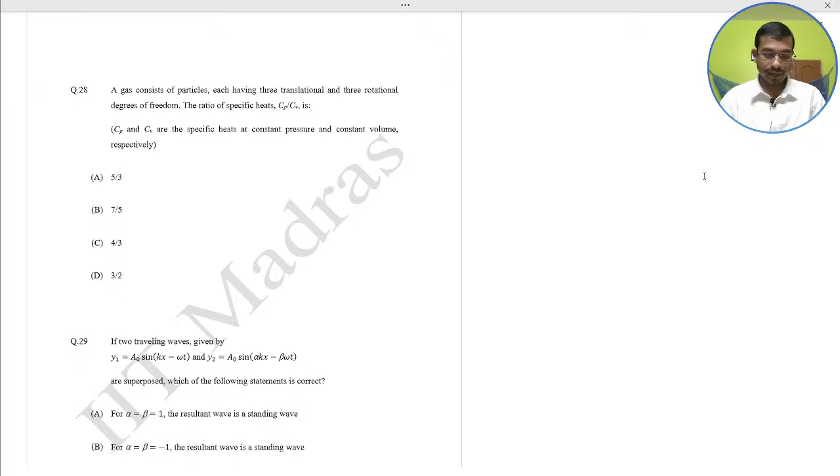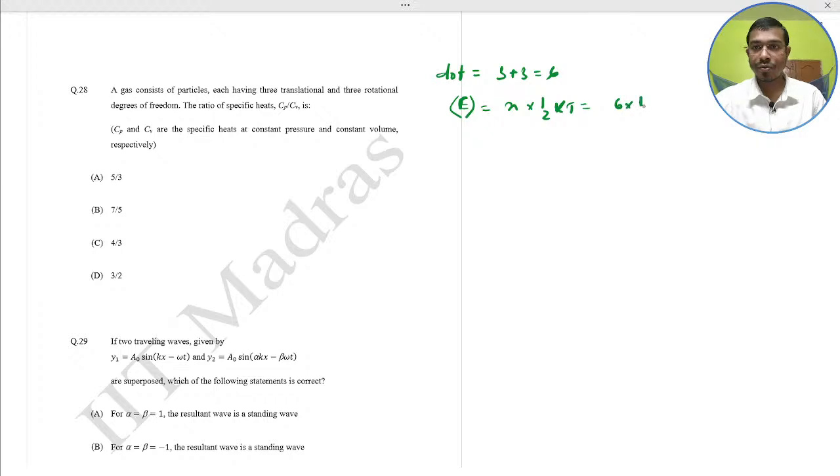So here the total degrees of freedom is what? 3 plus 3 equals 6, and the average energy would be the number of degrees of freedom into half kT. This is the equipartition theorem. So 6 into half kT, that would be 3 kT.